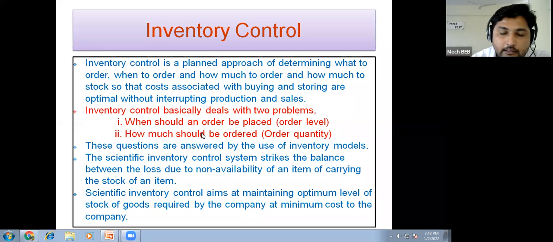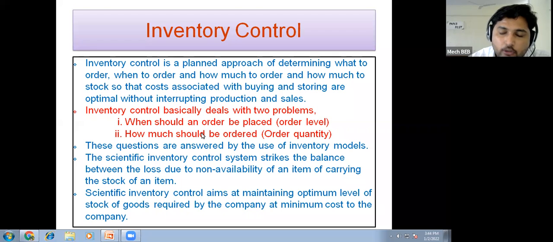They try to balance the loss due to non-availability of items against the cost of carrying the stock of an item. So what it tries to control is the loss you incur when you don't have the product, and the investment required when the product is in stock. To keep control over these two things and keep the loss of both minimal, note that both are different things. If you don't have the capacity, or if you don't have the inventory, then you will also get a loss.